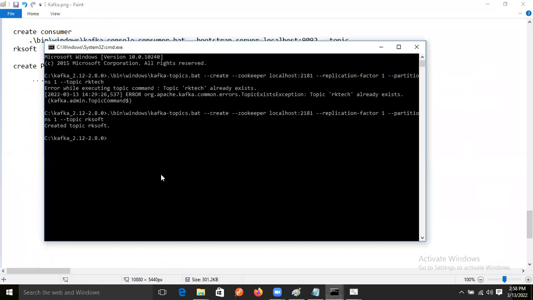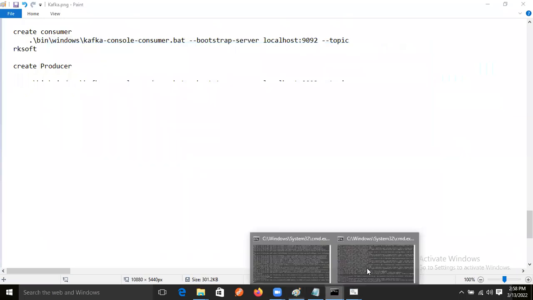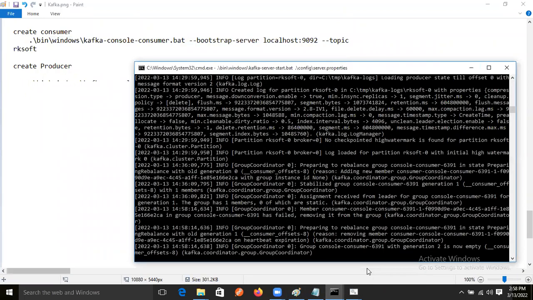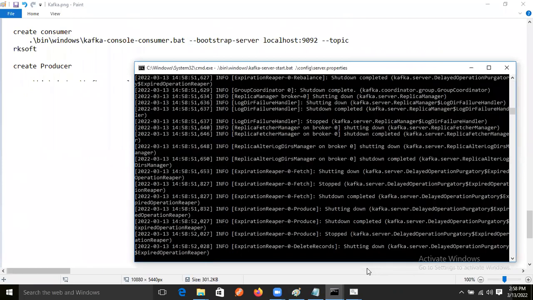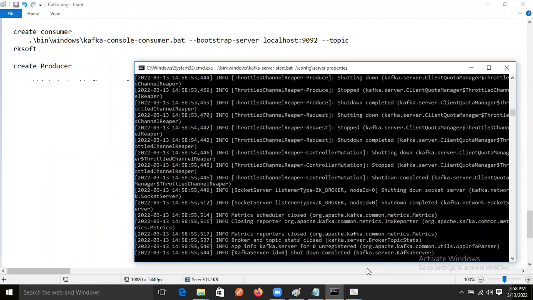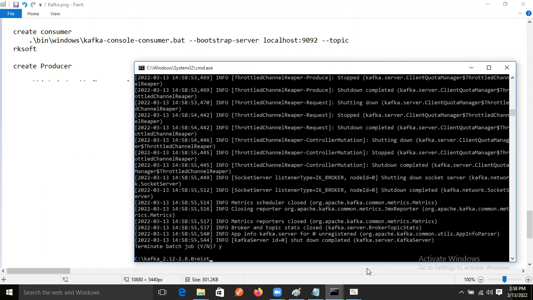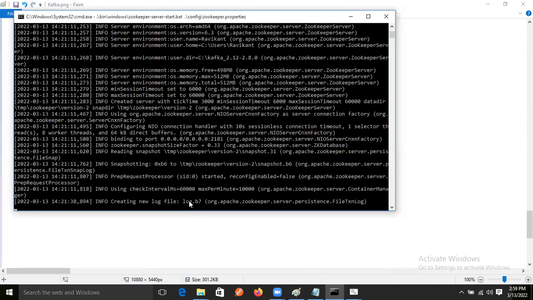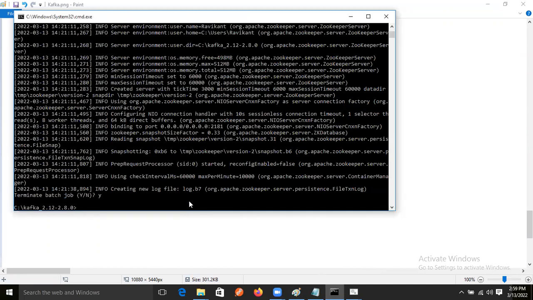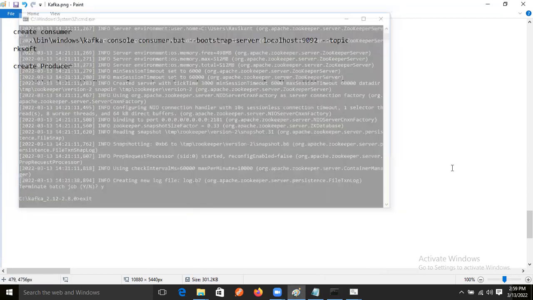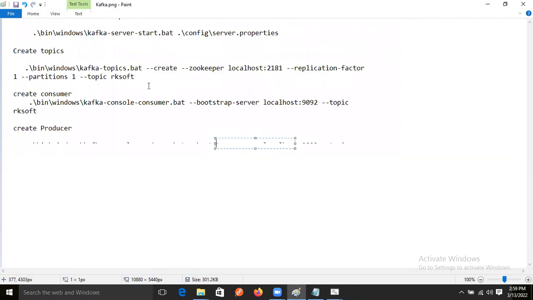So how will we stop it now? Control C, click and exit. Exit one console. After that, in this console also Control C. Then the Kafka server will stop, Y and exit. Exit. And another one: Control C, Y, exit. Exit, right?